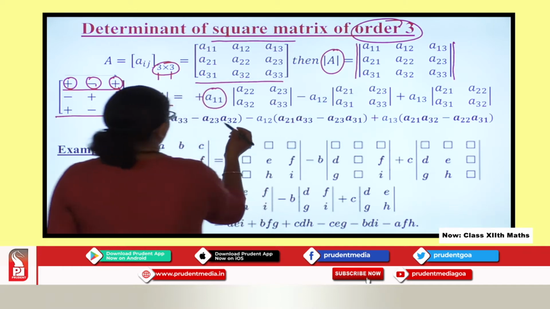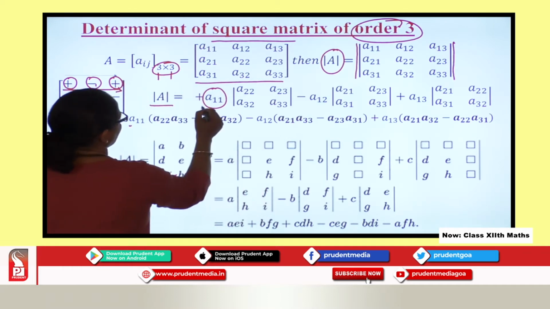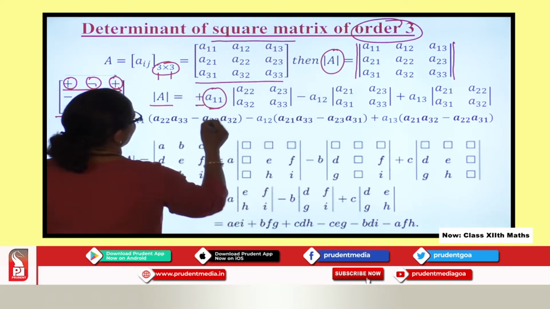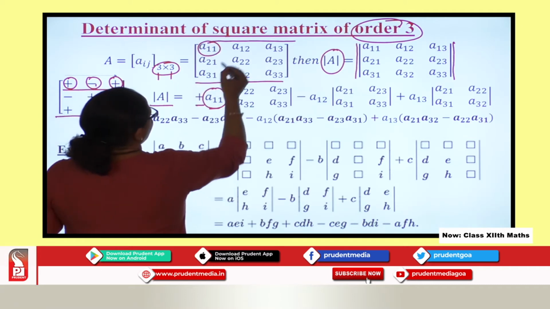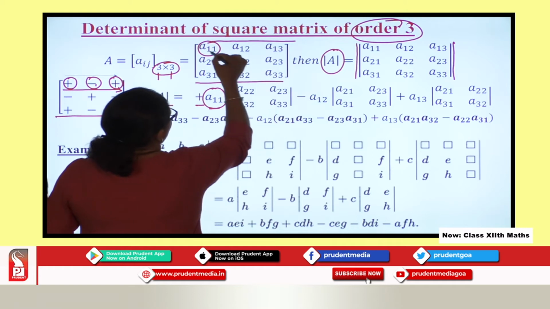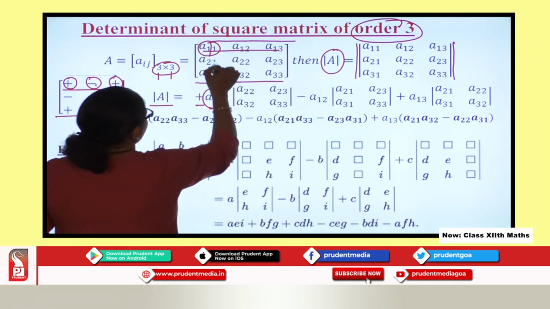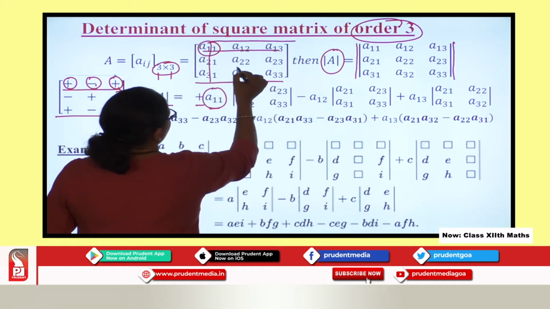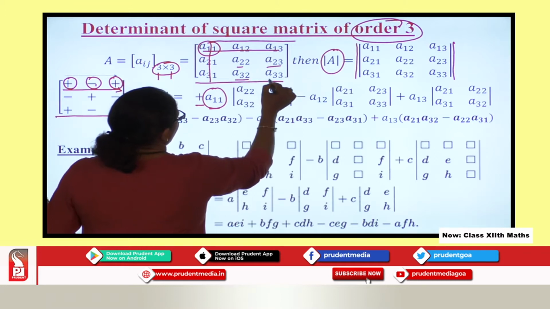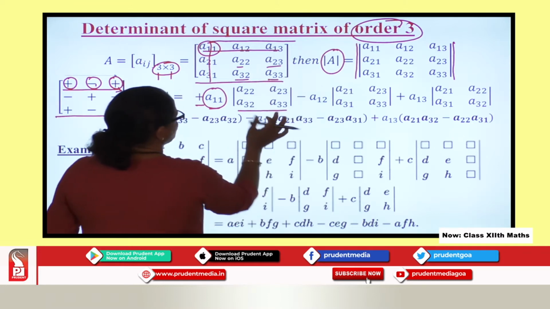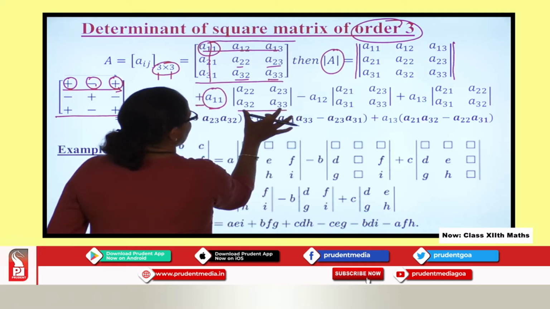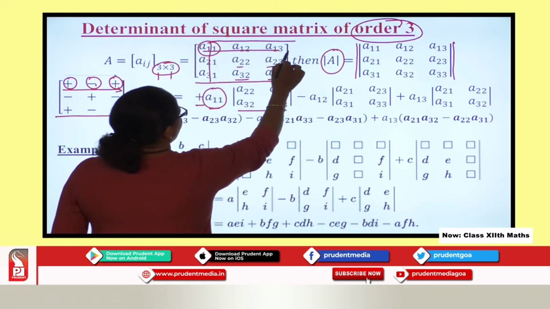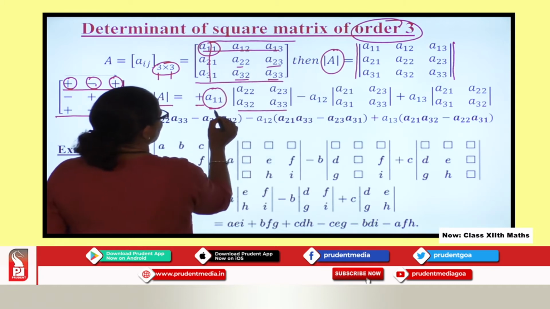So I took plus A11, and what I will do is delete this row and delete this column, and whatever elements I get, I write those elements over here. So this is the new determinant I get by excluding the first row and first column.